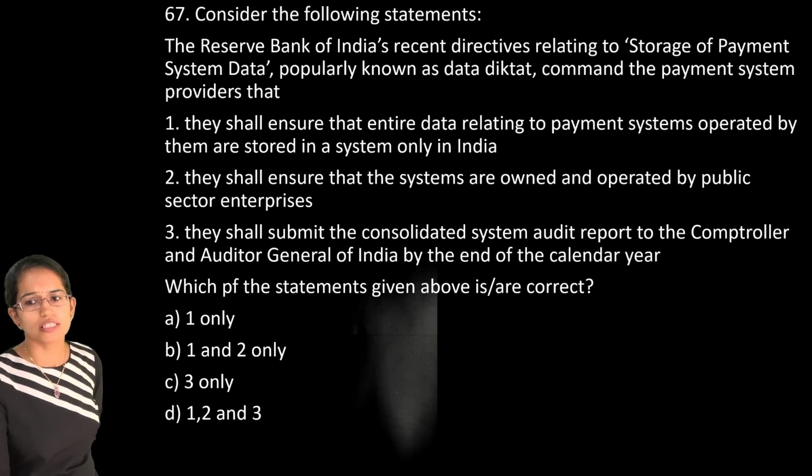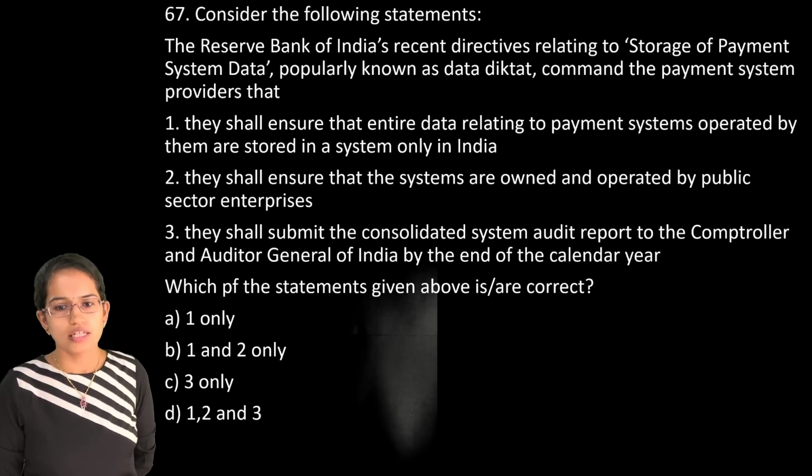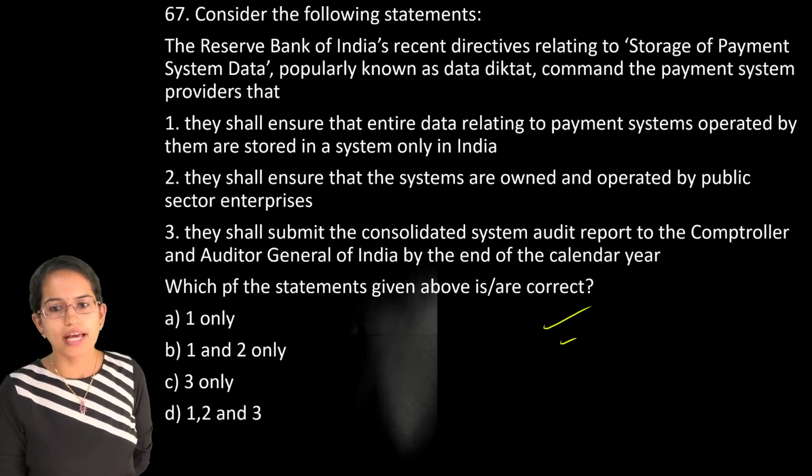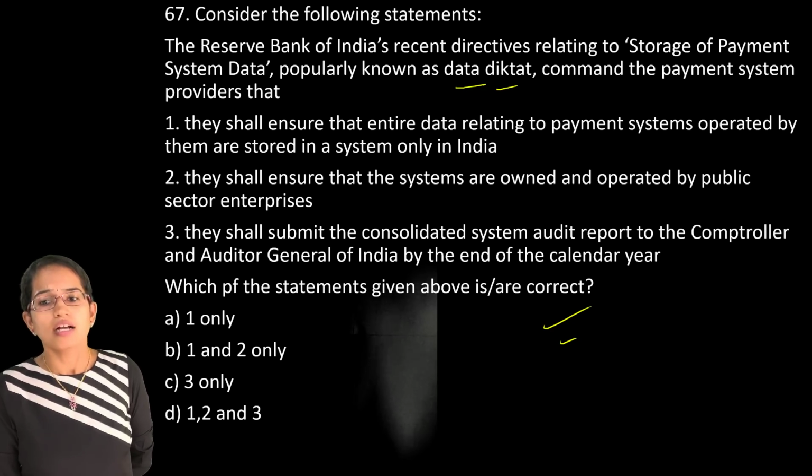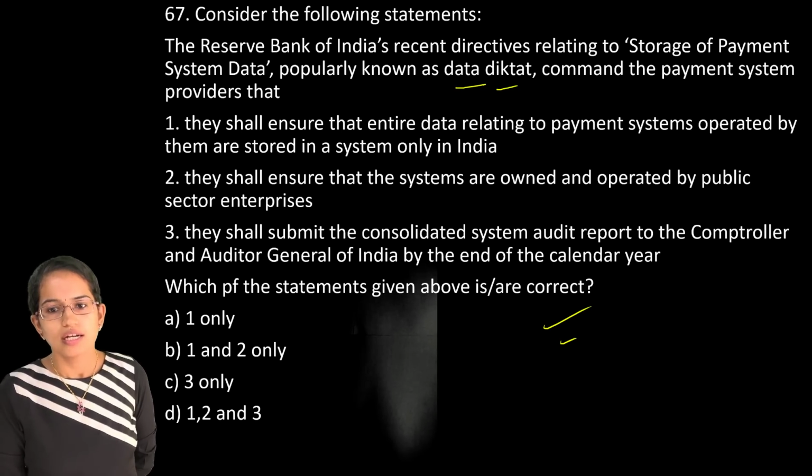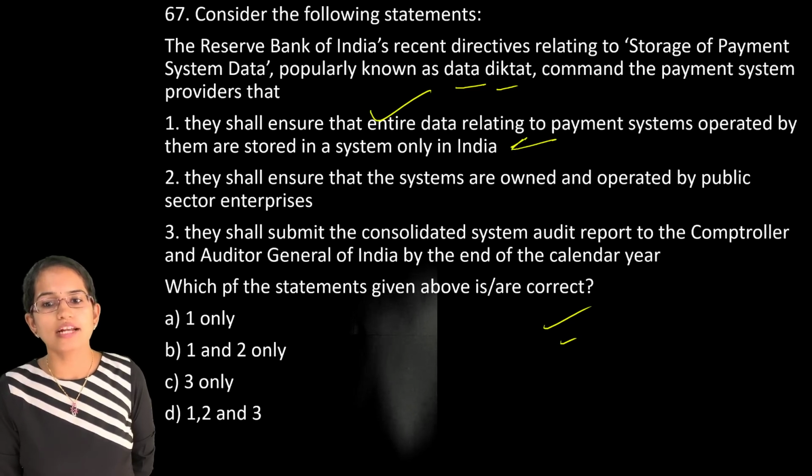Now the next question talks about the storage system. The RBI's recent directive relating to storage of payment data, known as data localisation, commands the payment system providers that they should ensure the data relating to payment systems operated by them are stored in a system only and only in India.